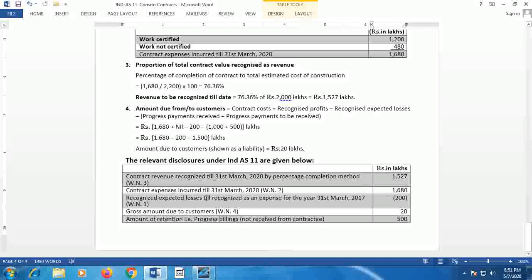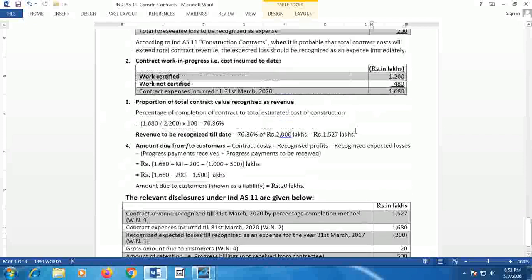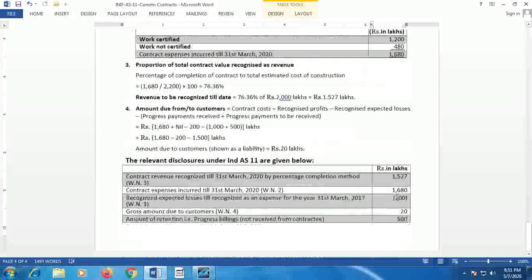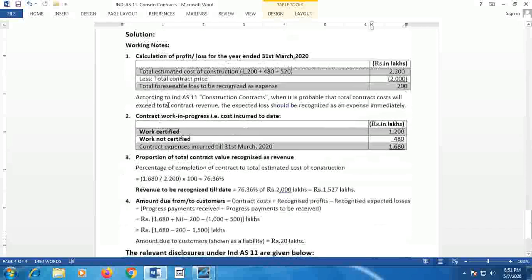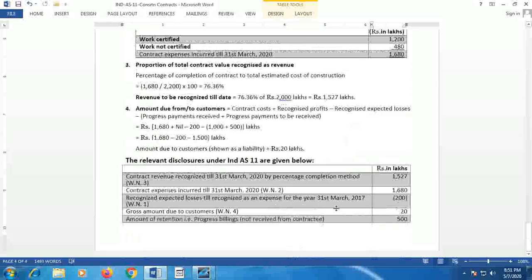Contract expenses incurred till 31st March, from working note 2, that is work certified and work not yet certified, so total 1,680 lakhs. Then the recognized expense, the expected loss, should be recognized as an expense. It is calculated in working note 1, 200 lakhs. So that is shown here.